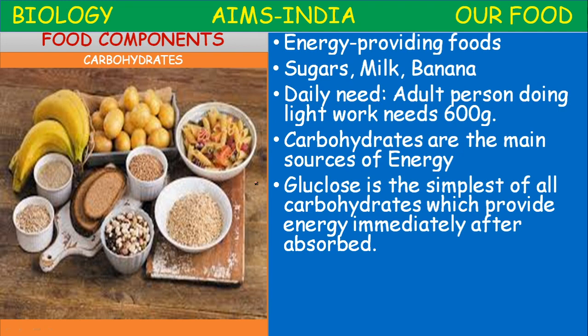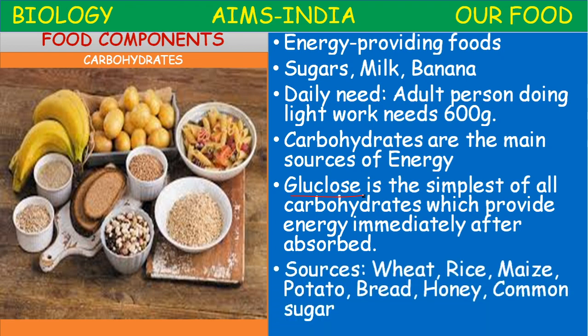Among all carbohydrates, glucose is the simplest, which provides energy immediately after absorption. Glucose is easily absorbed into the blood and produces instant energy. The sources are wheat, rice, maize, potato, bread, honey, common sugar. These all come under carbohydrates. They are made up of carbon, hydrogen and oxygen elements.